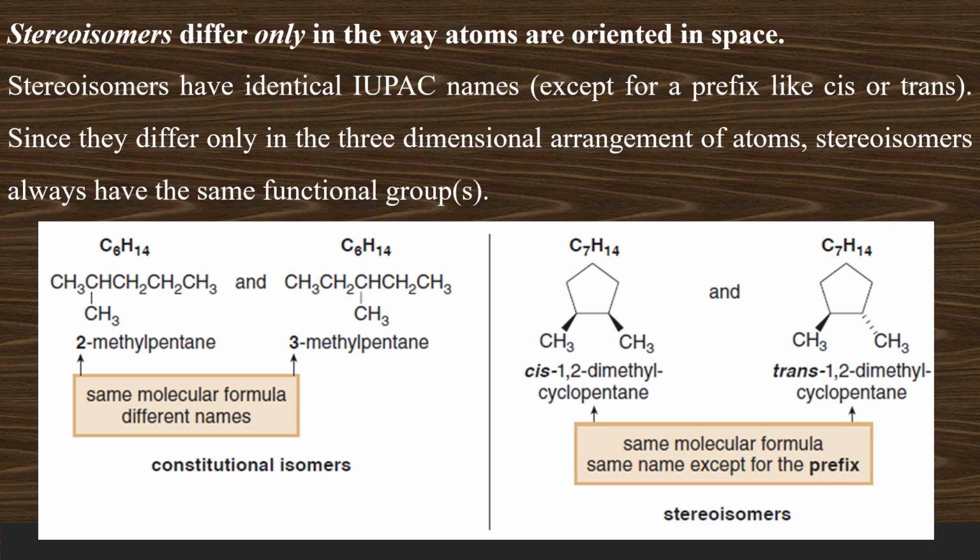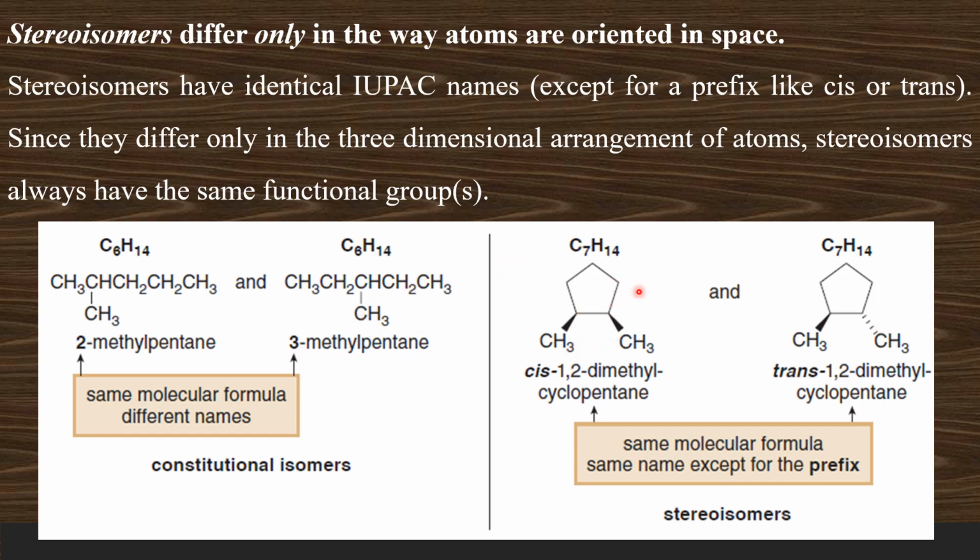Stereoisomers differ from each other only in the way the atoms and groups are arranged in the three-dimensional space. They have the same, similar name, they have identical name except the prefixes like cis, trans, or D, L, or meso, like that. Since they differ only in the three-dimensional arrangement of atoms and groups, they have the same functional groups also. Now let us consider the examples given here.